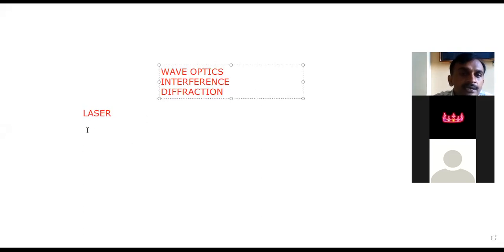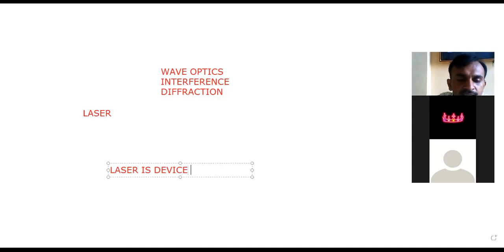Okay, here laser is a device. Students, laser is one kind of device which amplifies the light.